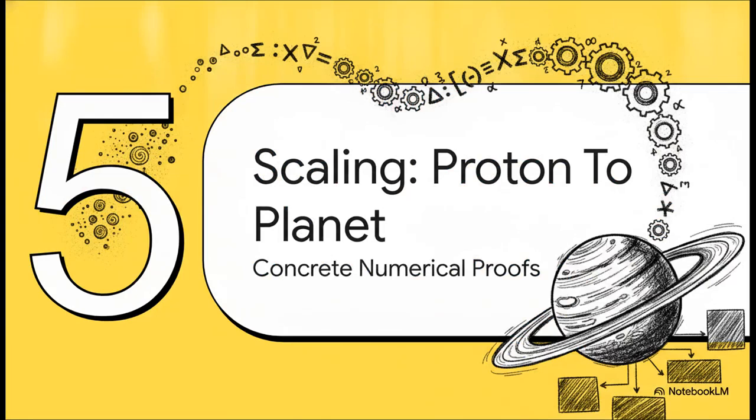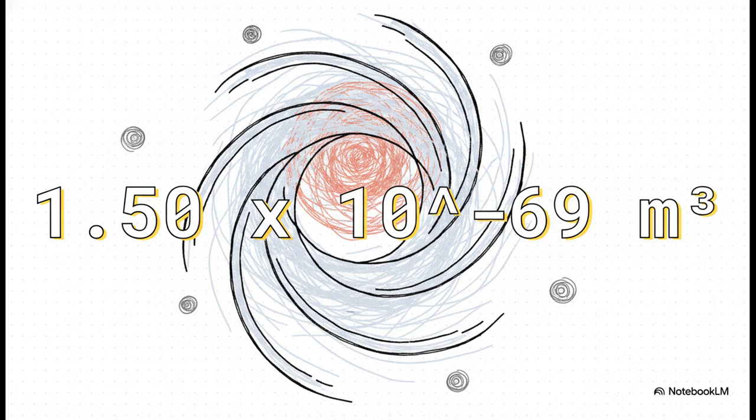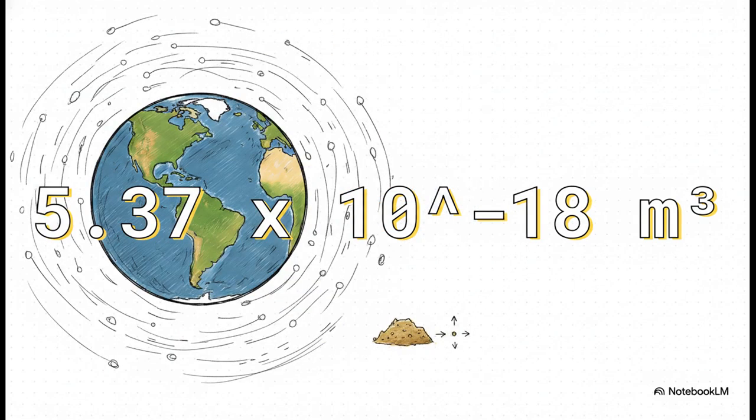Section 5. Scaling from proton to planet. Let's anchor all these derivations with some concrete numbers. Calculating the true topological volume, we find that tying the knot of a single proton requires forcefully gathering exactly 1.50 times 10 to the negative 69th cubic meters of the flat baseline universe and permanently locking it into a frozen vortex. But watch what happens when we scale this up to macroscopic aggregates.